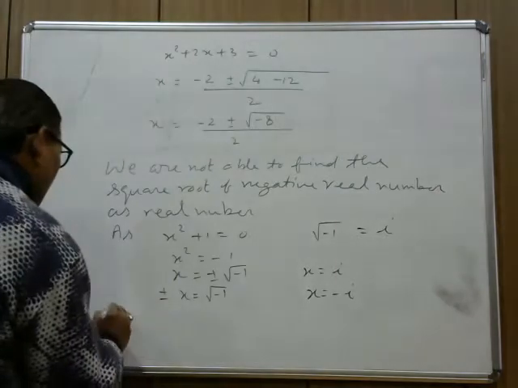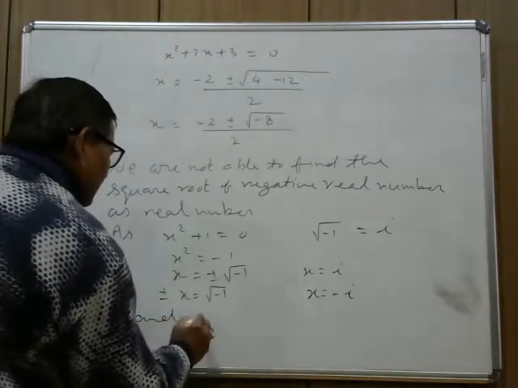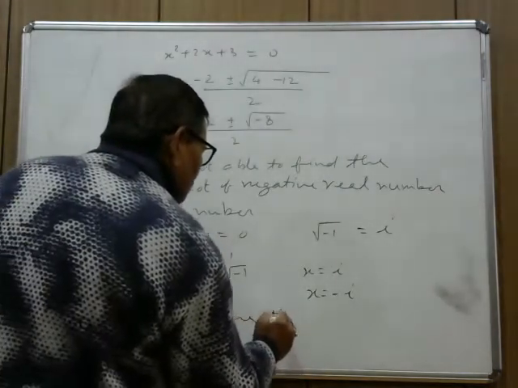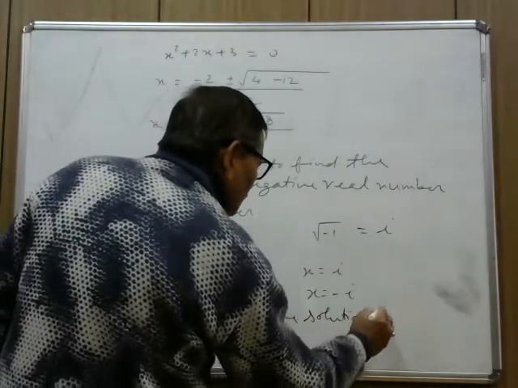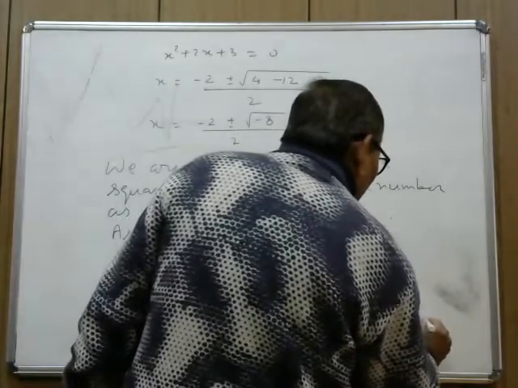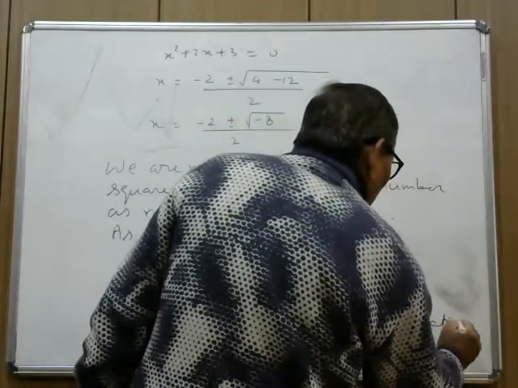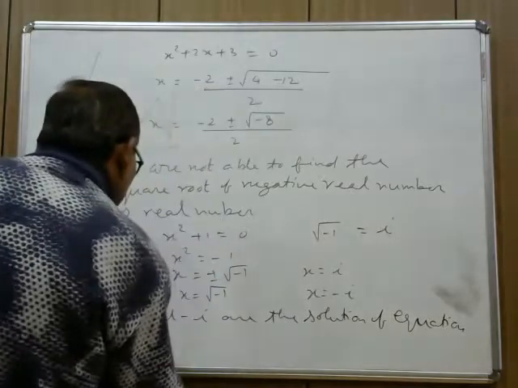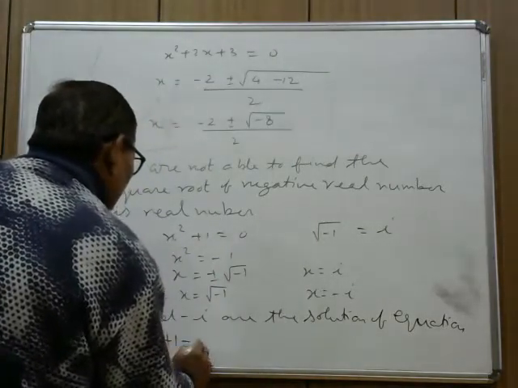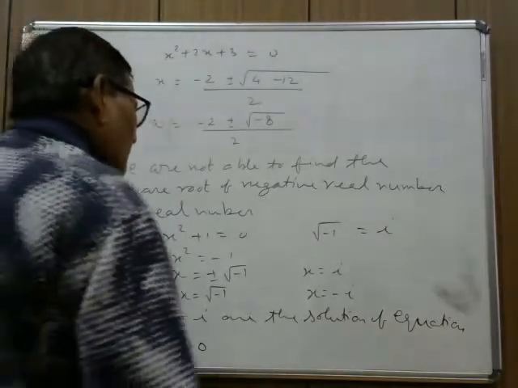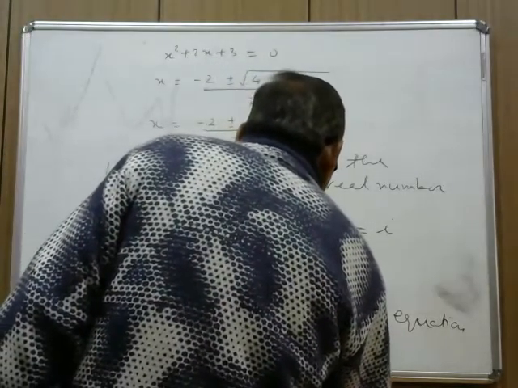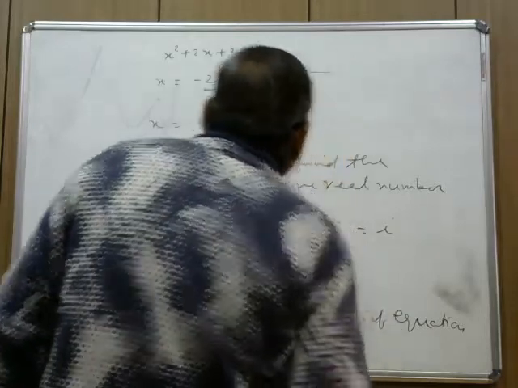So i and minus i are the solutions of the equation x square plus 1 equal to 0. So it means that we reached the conclusion that under root minus 1 is denoted by i.